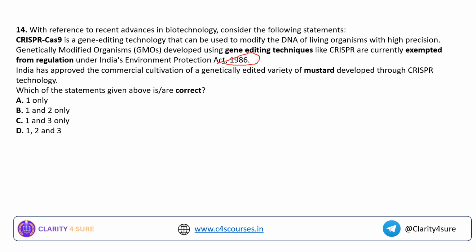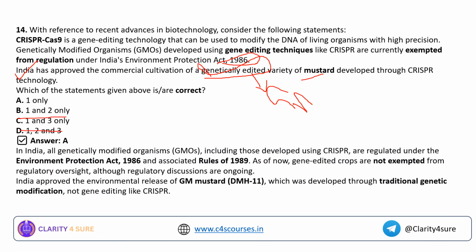Three, India has approved the commercial cultivation of a genetically edited variety of mustard developed through CRISPR technology. So if you pay close attention to the third statement, is the mustard genetically edited? No, it is genetically modified. It is not genetically edited. So eliminating that option, you are left with option A and option B. So the answer for this question is option A.